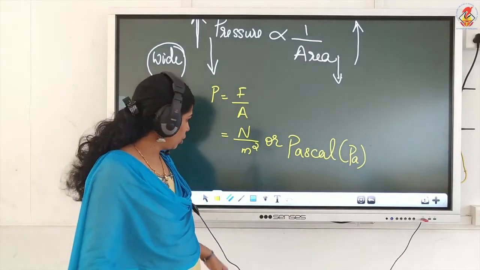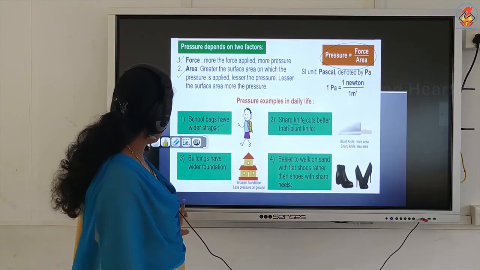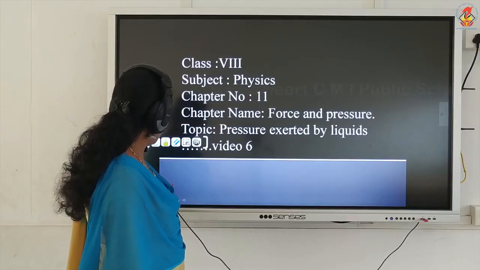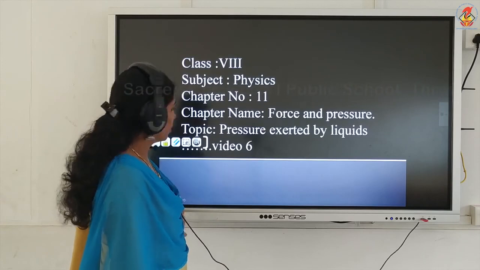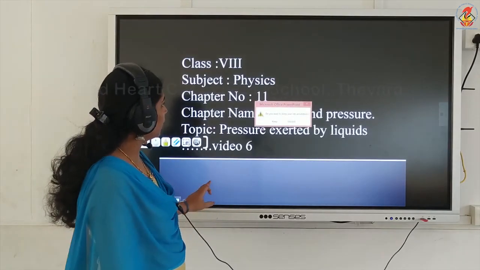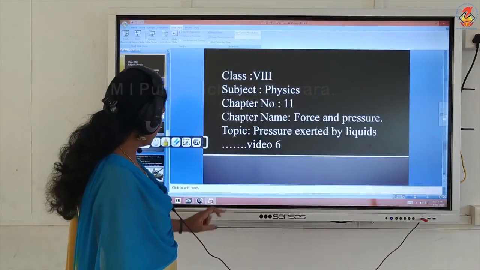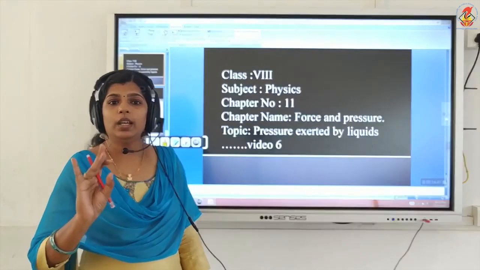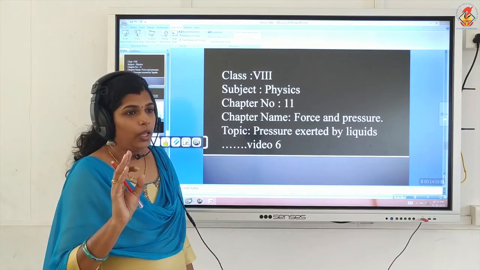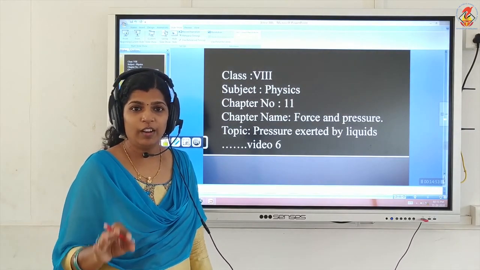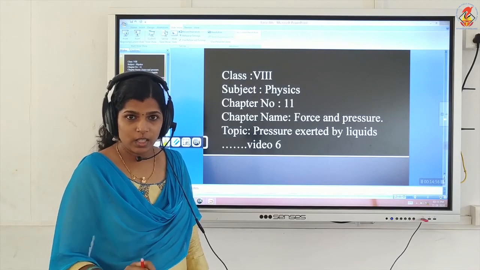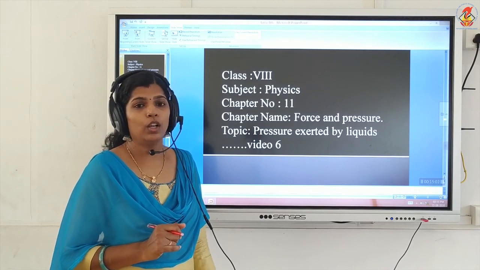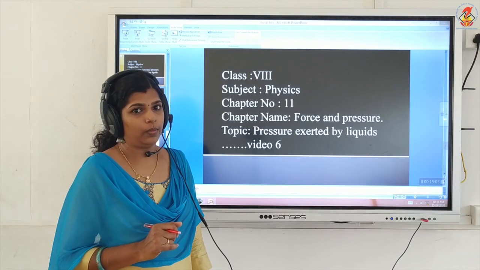So pressure is force acting per unit area. Force acting per unit area is known as pressure. Pressure depends upon two factors: one is force and the other one is area. When area increases, pressure will decrease. When area decreases, pressure will increase. The SI unit of pressure is Pascal or Newton per meter square.